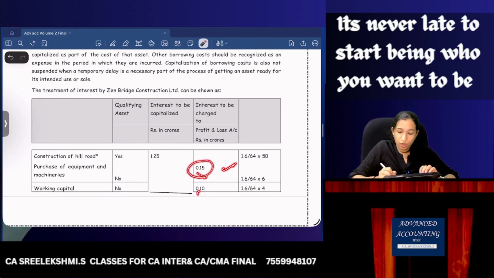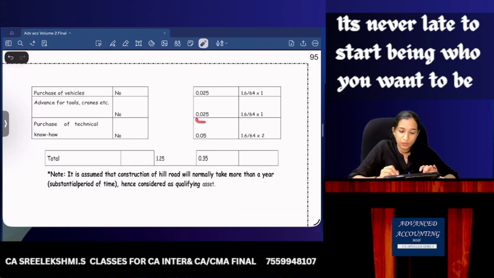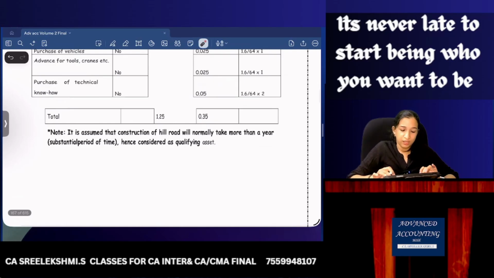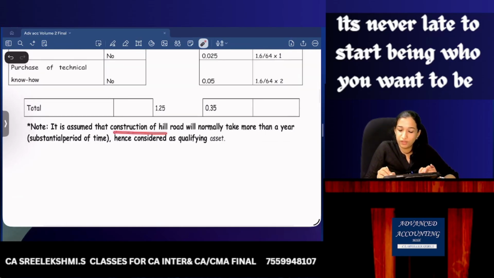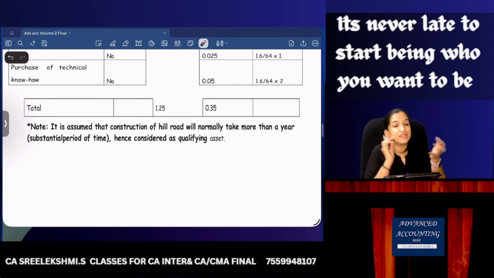Working capital, not a qualifying asset. Purchase of vehicles, not a qualifying asset. Advance for tools, not a qualifying asset. Purchase of technical know-how, not a qualifying asset. It is assumed that construction of Hill Road will normally take more than a year. Similarly, assume that tools, cranes, machineries are not qualifying assets. You can also assume otherwise. It is a qualifying asset because no information is given. Okay.